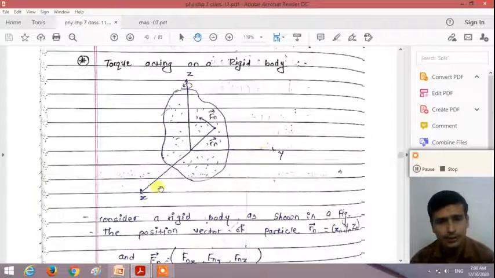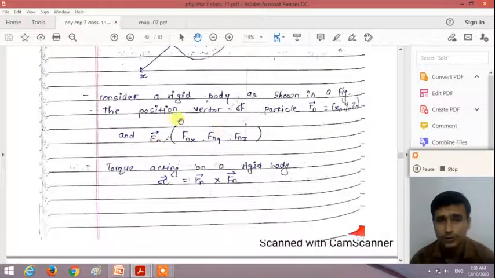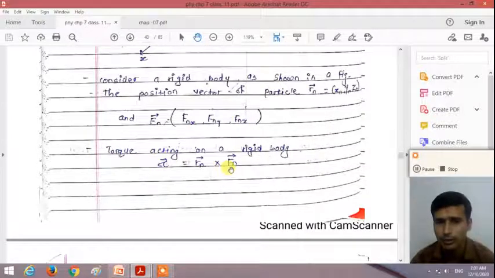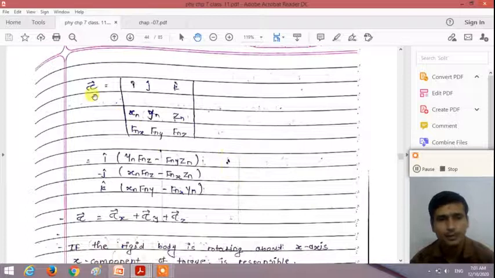So consider a rigid body as shown in the figure, and in this rigid body consider any one particle, the nth particle, where we are applying a force Fn, right? The position vector of the particle is Rn, which is equal to xn, yn and zn. These are the components of the position vector, and the force acting on the particle Fn is equal to Fnx, Fny and Fnz. So the torque acting on the rigid body, tau is equal to R cross F. We can calculate it with the help of the determinant. And how can we solve the determinant? You know it easily, right?